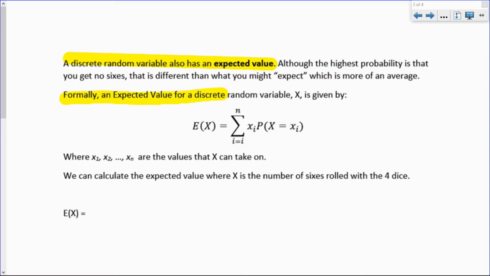Formally, an expected value for a discrete random variable is given by this formula. Calm down, I know that looks super confusing. It's not too bad. The expected value for a random variable x is equal to, this just means sum, the sum of all the probabilities times the value of that probability. And it's going to make a lot of sense if you see an example, like we used here.